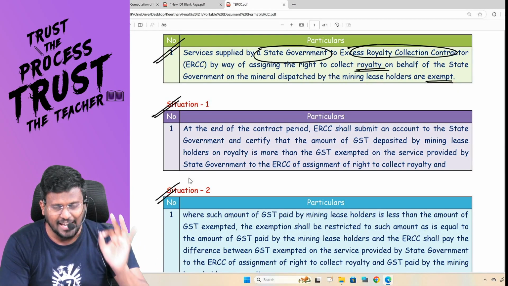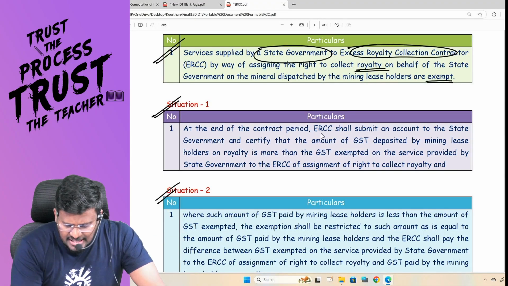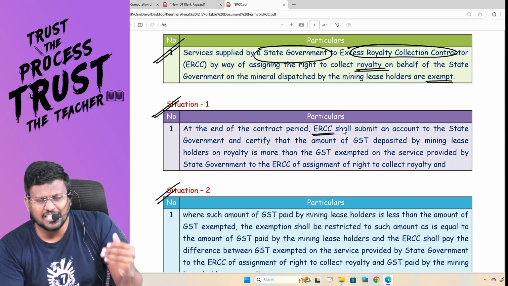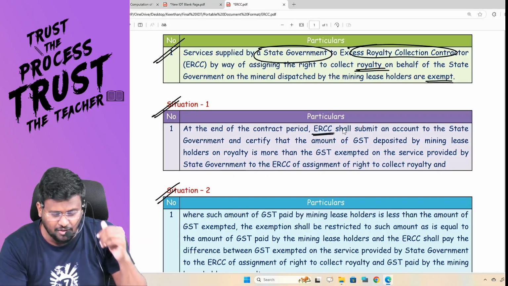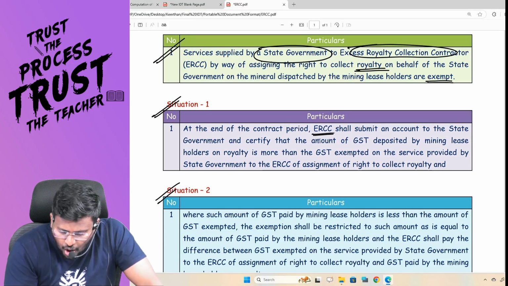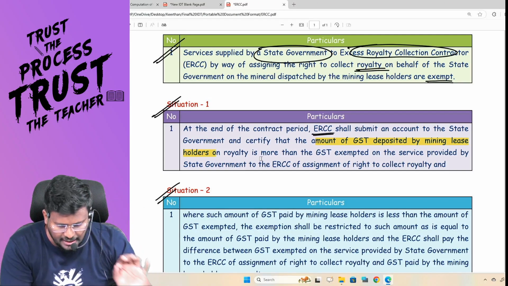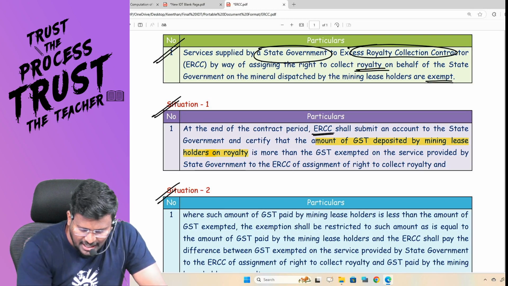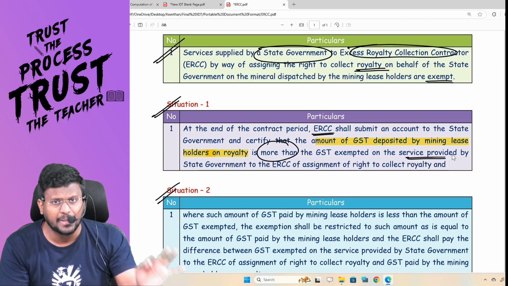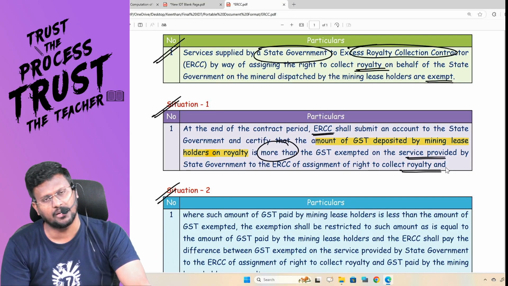Condition number one, at the end of the contract period, it may be 1 year, 2 years, 3 years or 5 years, ERCC shall submit an account to the state government. ERCC should furnish a statement to the state government and certify that the amount of GST deposited by the mining leaseholder on royalty is more than the GST exempted on services provided by the state government to the ERCC of assignment of right to collect royalty.